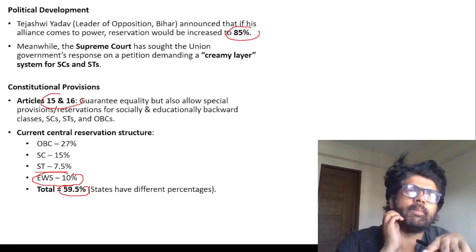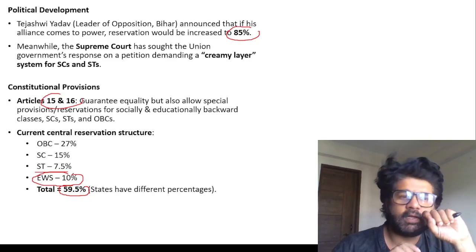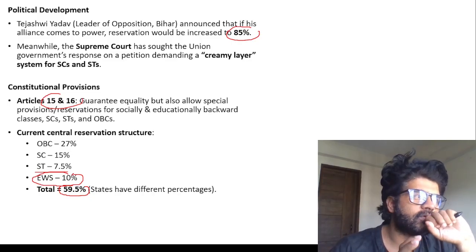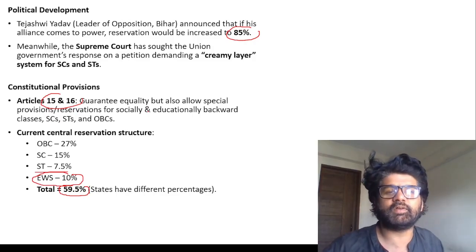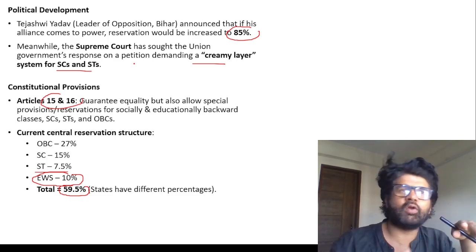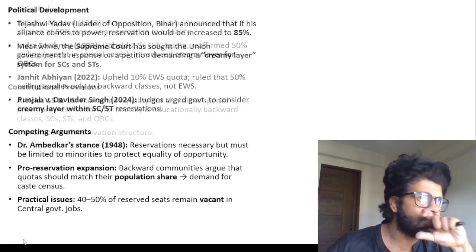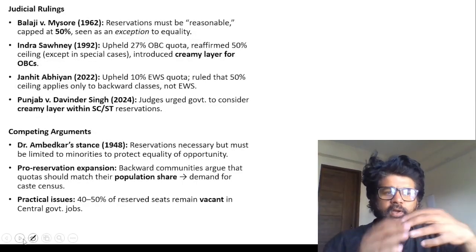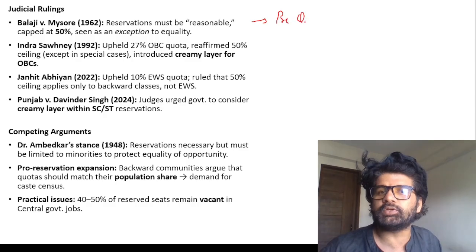The Supreme Court is talking about, within the ST community, you have the Meena community in Rajasthan, which occupies a lot of seats in the ST community. So they are asking whether there should be a creamy layer system for SC and ST or not, just like you have a creamy layer for OBC. These talks and discussions are going on, and they are important, as they will bring into the picture different kinds of judgments, and then we'll see which kind of prelims questions can be framed on them. Very important, very sensitive also.